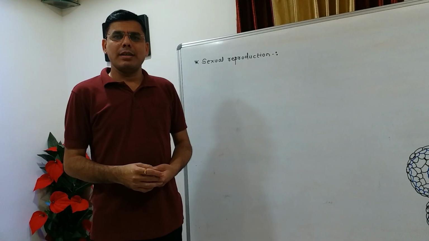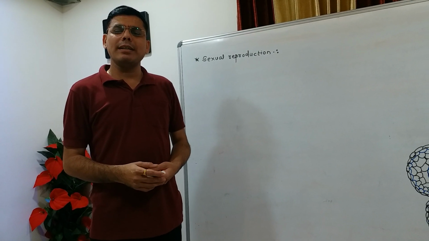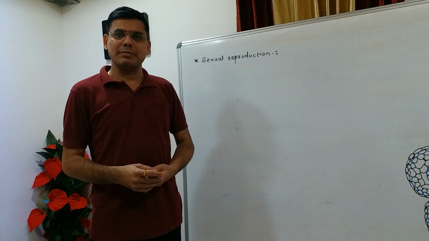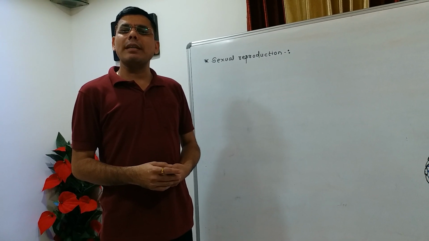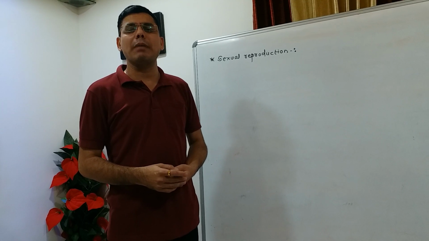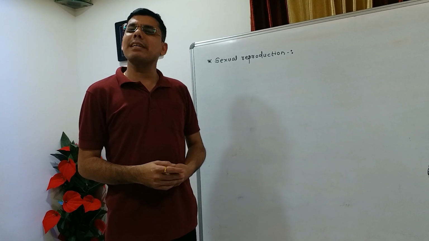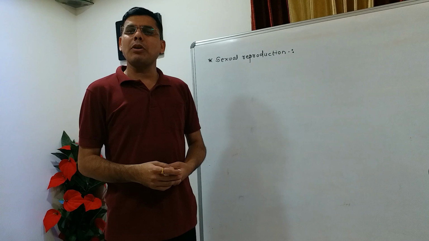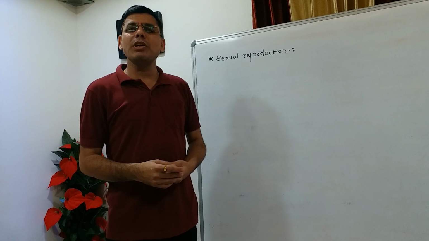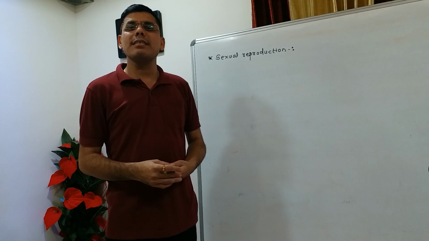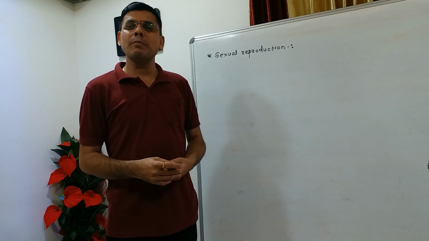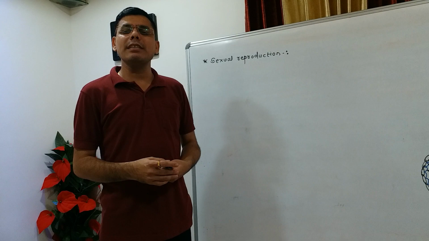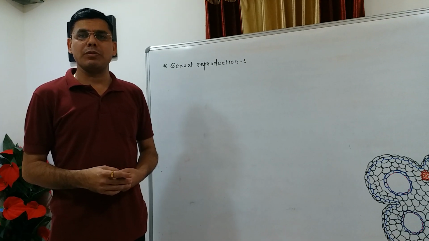Friends, in the last lecture we studied the structure of a flower. So today we will start the next topic in the chapter, that is sexual reproduction in plants. What is meant by sexual reproduction? Reproduction that takes place by the fusion of gametes is called sexual reproduction. In sexual reproduction, two parents are involved, that is male and female.